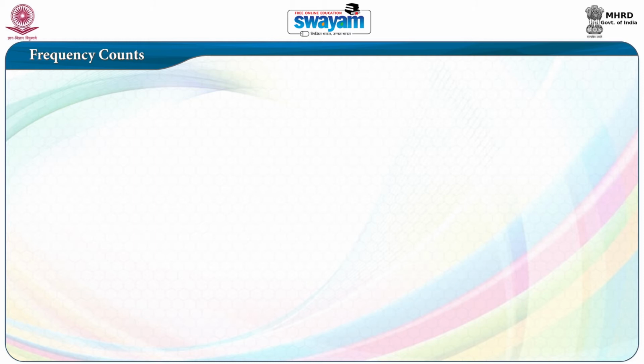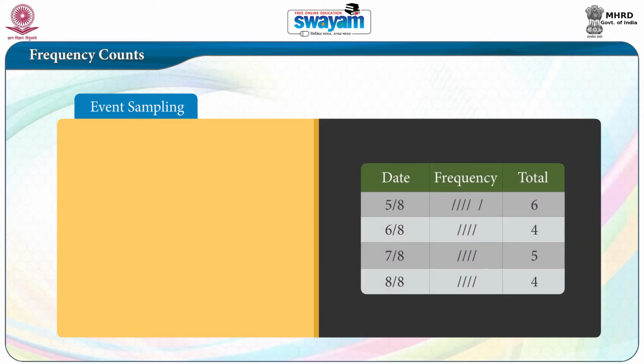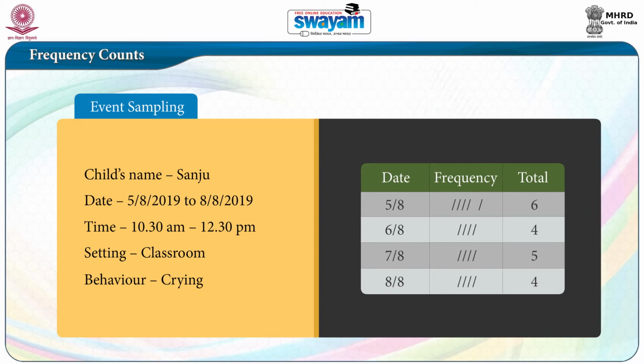The second method of formal assessment is frequency count. It is otherwise called event sampling. This type of recording can be used by an educator to know how many times in a day the child manifests a said negative behavior and track if it is on the rise or declines. For example, look at the chart of the frequency count that records a crying behavior of Sanju. The educator makes a tally mark whenever Sanju demonstrates crying behavior for 1 week. If the frequency count declines, then the educator waits for 1 more week before planning an intervention.